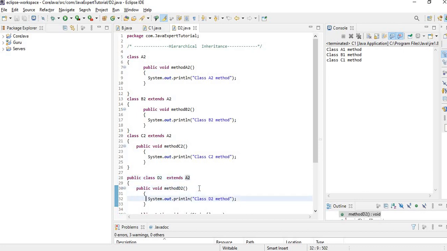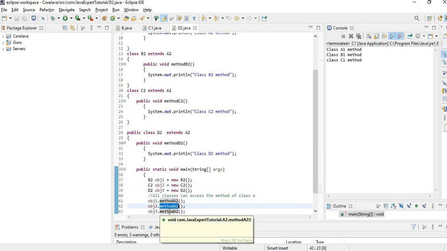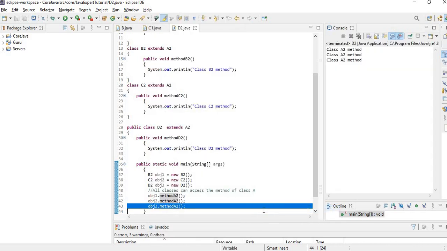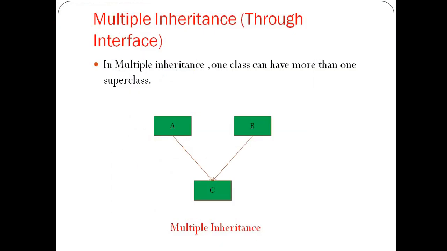Now inside the main method we create the object of B2, C2 and D2 classes. After that we call method A2. That means we call the parent class method. So let's see. As you can see, the parent class method is available in all the child classes. So this is hierarchical inheritance.